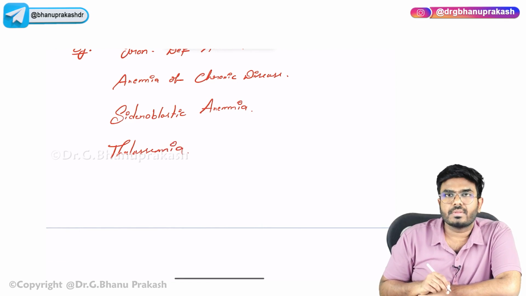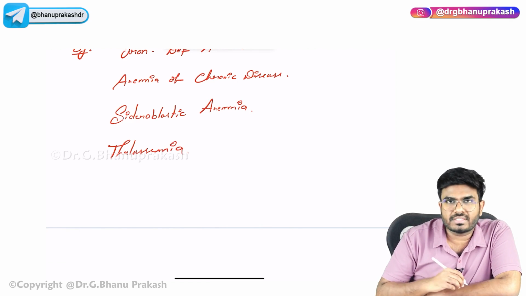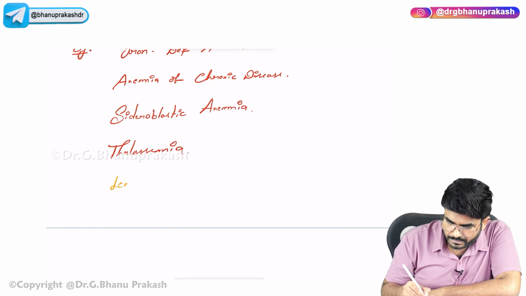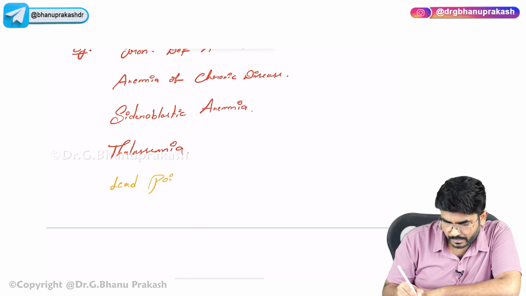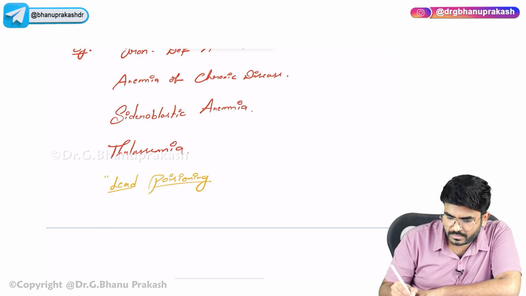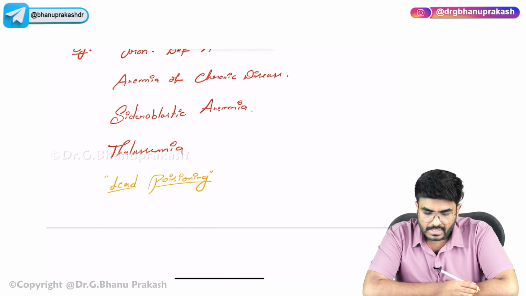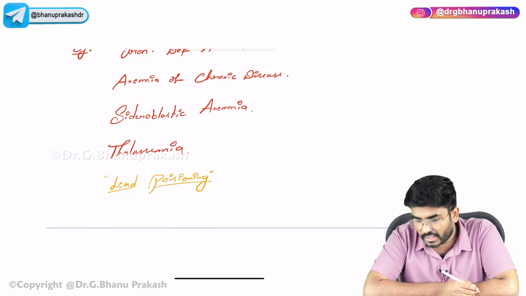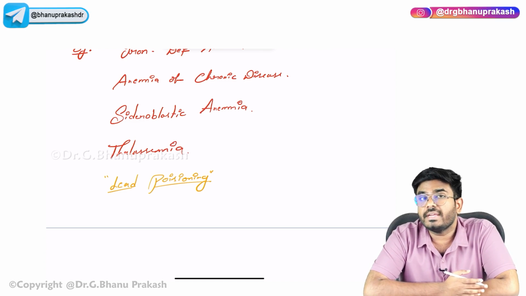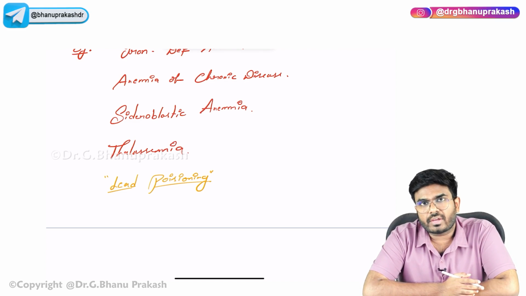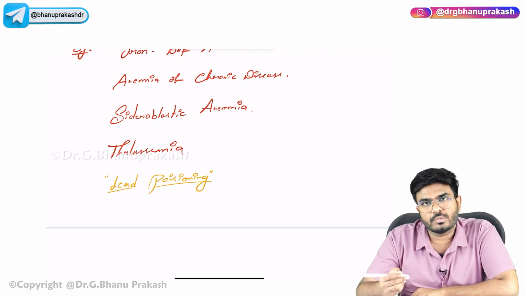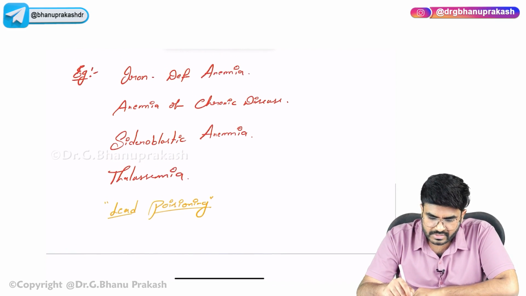Okay, thalassemia. And here I want to add one more miscellaneous thing, which is called lead poisoning. Because in many exams this question was asked: lead poisoning can lead to microcytic anemias. Lead poisoning is not an anemia, but it will lead to anemia. The reason I have kept it here is that there is a very famous mnemonic which most authors use.